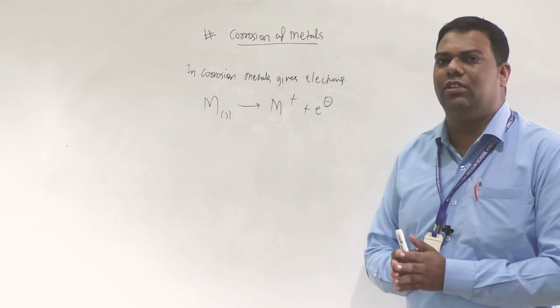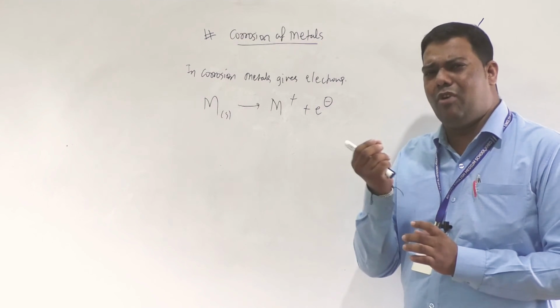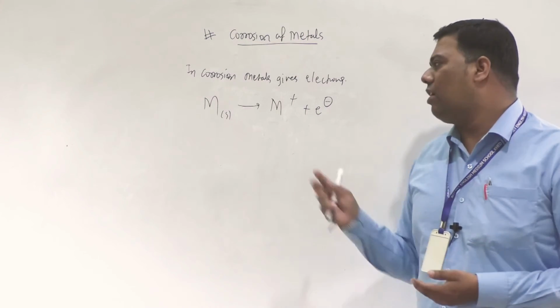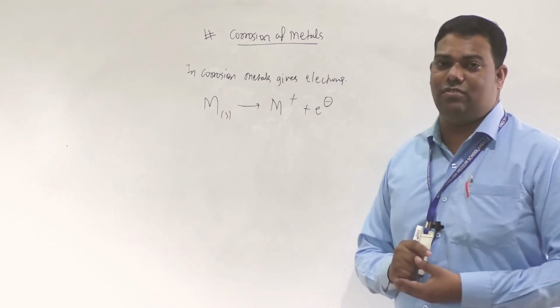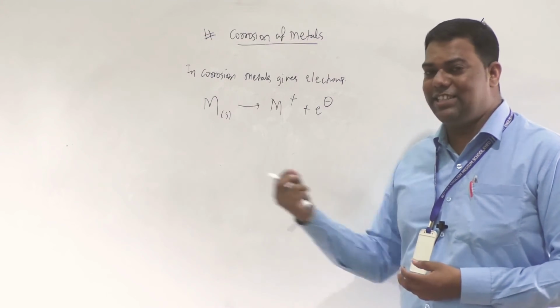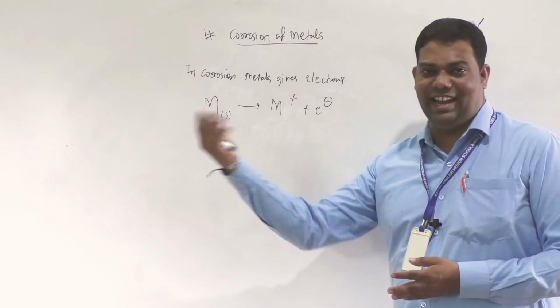Because of moisture, or water content, it is responsible for the movement of electrons. It acts as a medium for the electrons to flow.